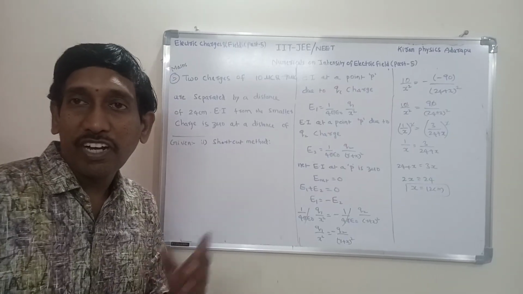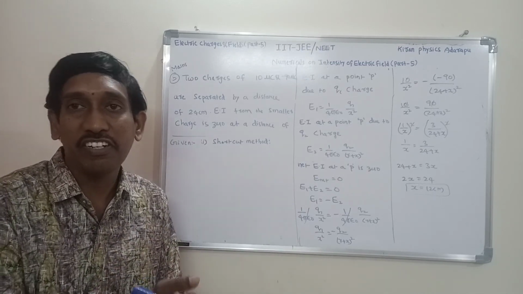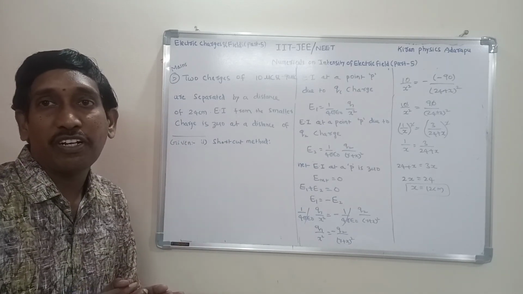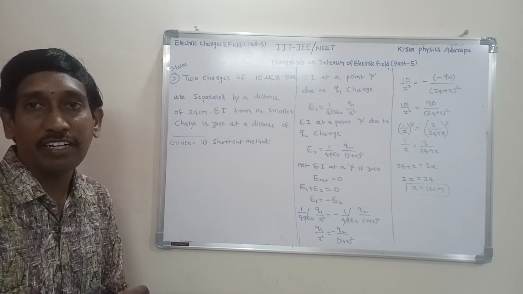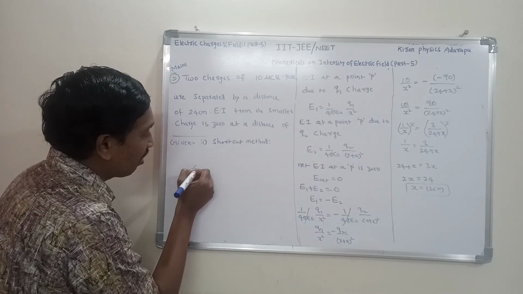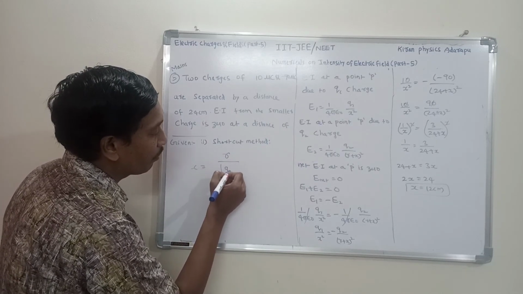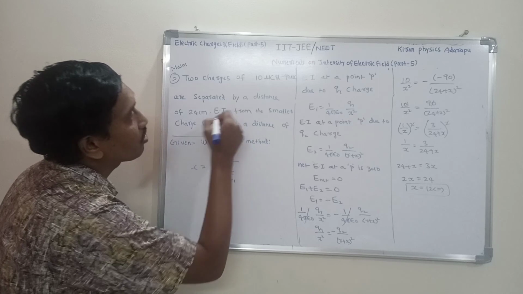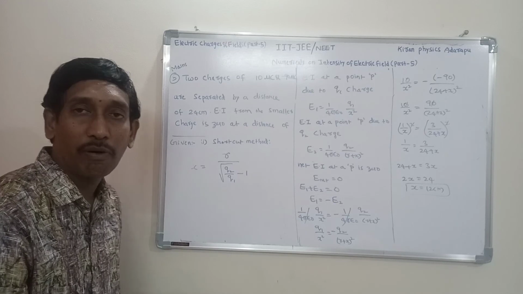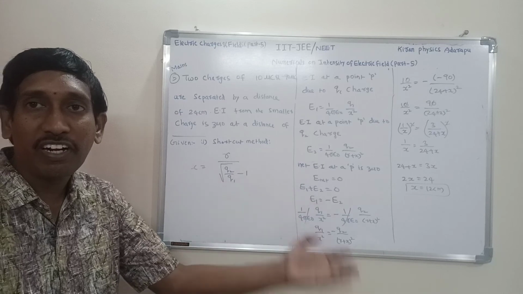For this problem, we have a shortcut method also. I already explained this shortcut derivation in the previous class. What is the formula here? What is the position of the zero electric intensity point from the Q1 charge? From the Q1 charge, the zero electric intensity point x is equal to R by (under root of Q2 by Q1 minus 1) for unlike charges. For unlike charges, minus; for like charges, plus. This is the simple formula. If you know it, just substitute and you get the x value directly.